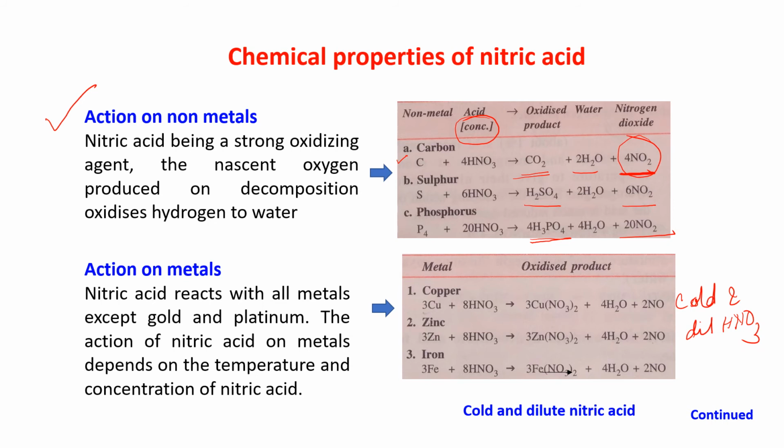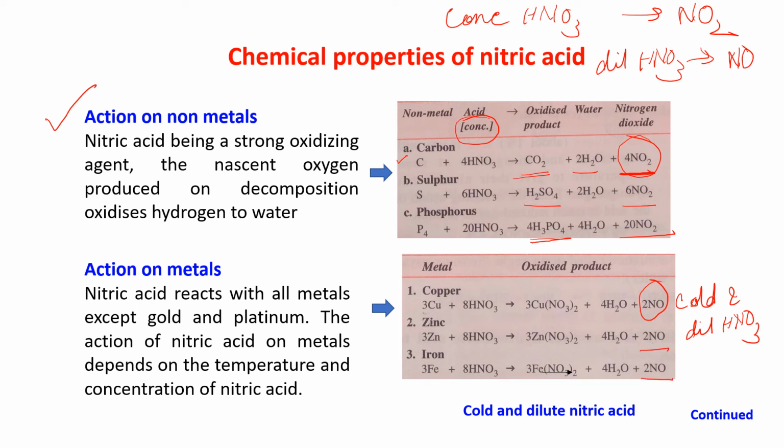Copper, when reacting with HNO3, as it is dilute nitric acid, we are getting NO. In the previous slide we have seen that concentrated nitric acid on decomposition gives NO2, and dilute nitric acid on decomposition gives NO. So here we are getting NO, because this is cold and dilute nitric acid.